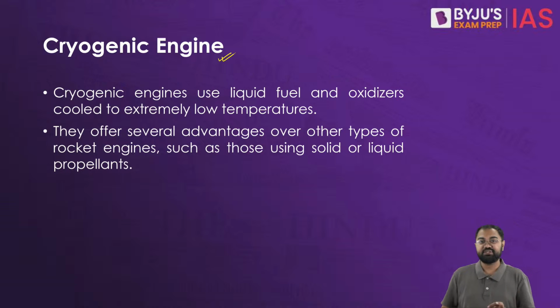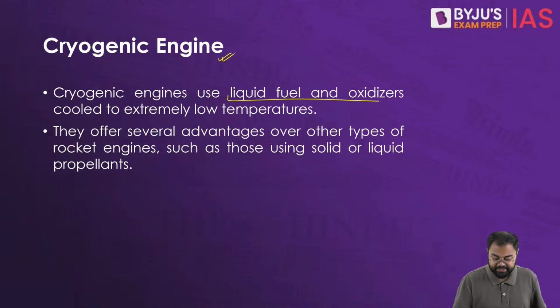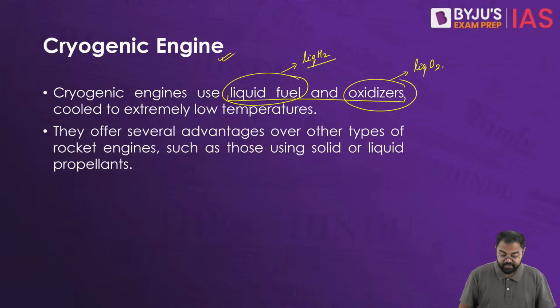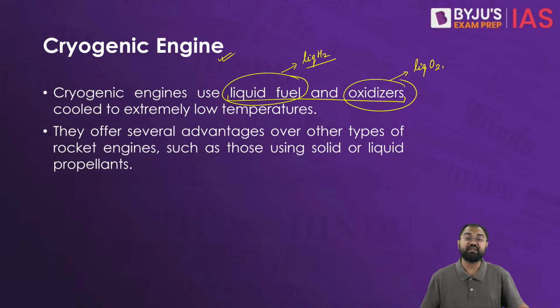And as I told you, whenever you see the term cryo, it means extremely low temperature. So the engines that are working at extremely low temperatures will be called cryogenic engines. So in this particular scenario, what we see is that it uses liquid fuels and oxidizers. Now the liquid fuel here in this particular scenario is liquid hydrogen, and the oxidizer that is being used is liquid oxygen. Alright. So overall we see that there are several advantages that we get out of the cryogenic engine, and that's why the cryogenic engine has been at the center of development of this heavy launch vehicle.